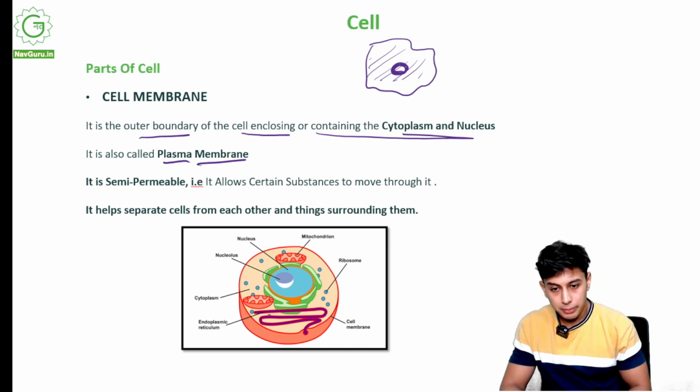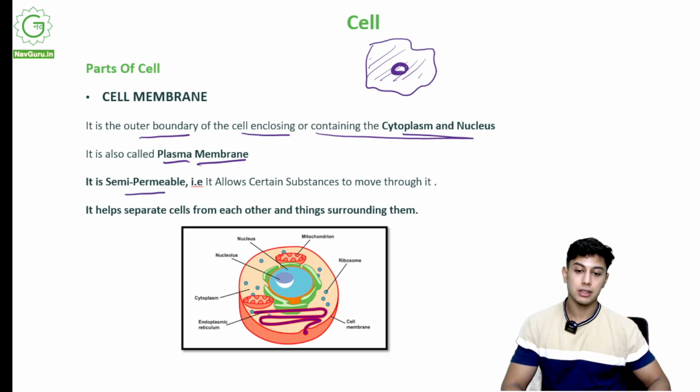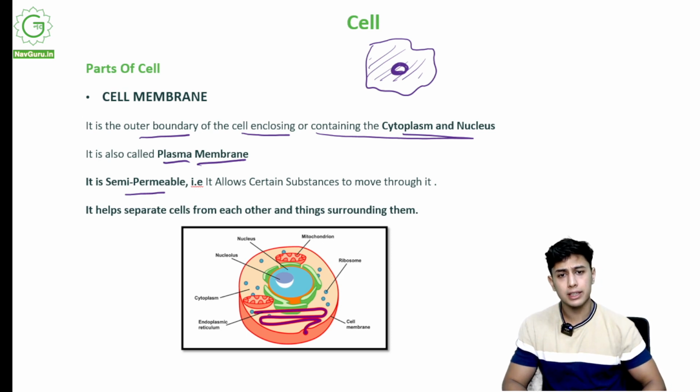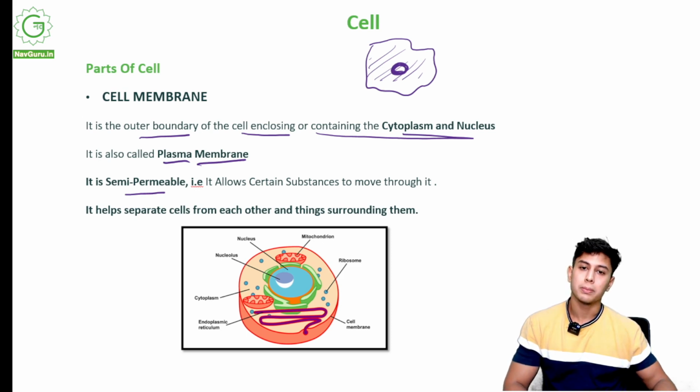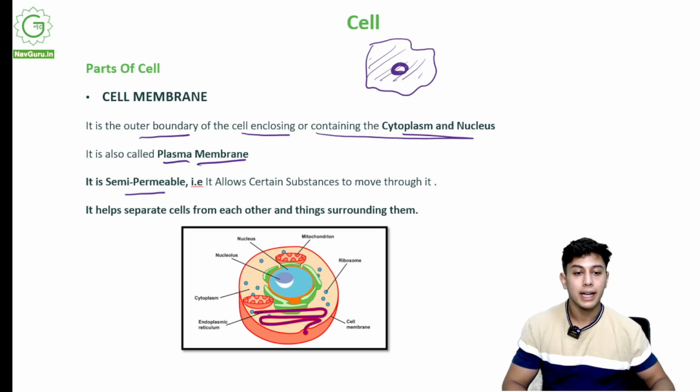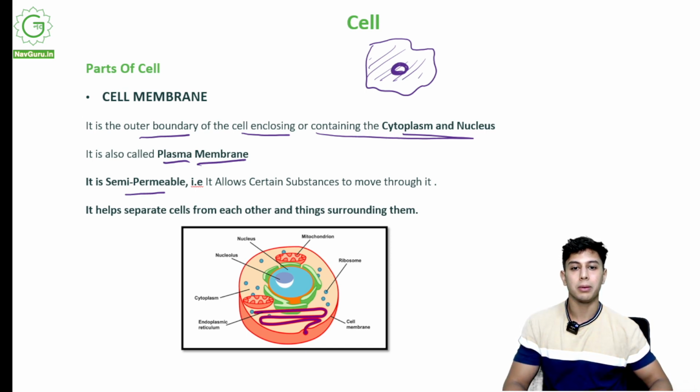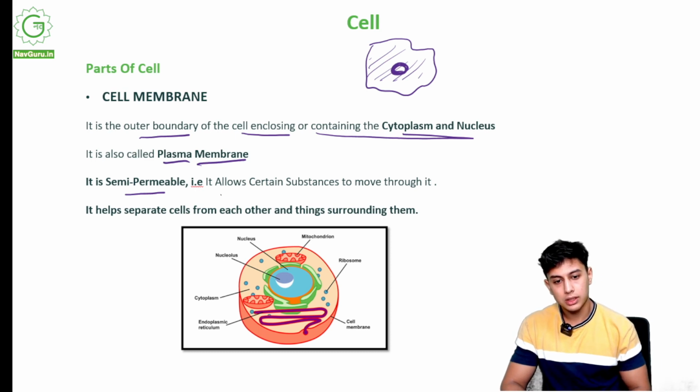It is semi-permeable. What does semi-permeable mean? It means it allows certain things to pass through it, not everything. So supposedly there is some outside food that the cell wants to engulf or eat. That will be able to pass through the cell membrane, but not anything else. So it allows certain substances to move through it.